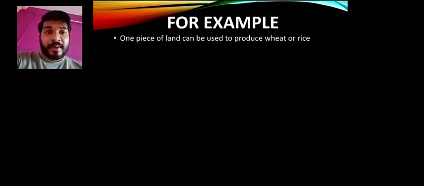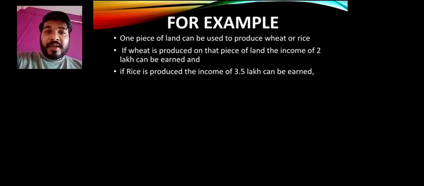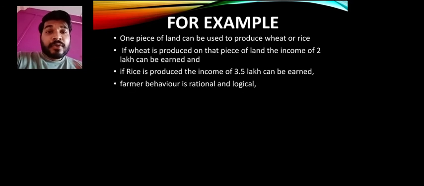In the same way it has been explained here. If you go further, for example, the same explanation applies. You have one piece of land which can be used to produce either wheat or rice. If wheat is produced on that piece of land, the income is 2 lakh rupees. In the same piece of land, if rice is produced, the income is 3.5 lakh rupees. Now, you are a farmer.